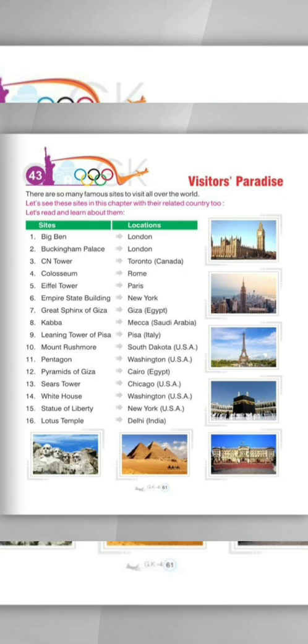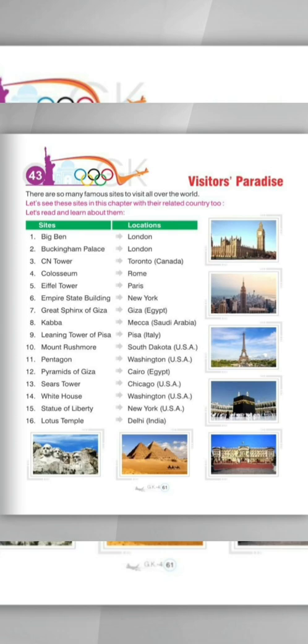13th one is Sears Tower. It is present in Chicago, USA. Next one is White House. White House is located in Washington, USA. 15th one is Statue of Liberty, and it is present in New York, USA. Last one given in the book is Lotus Temple, which is present in our country, in Delhi, India. So students, these are some of the visitors paradise or famous visit sites.